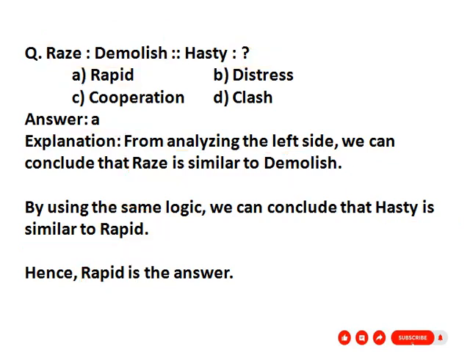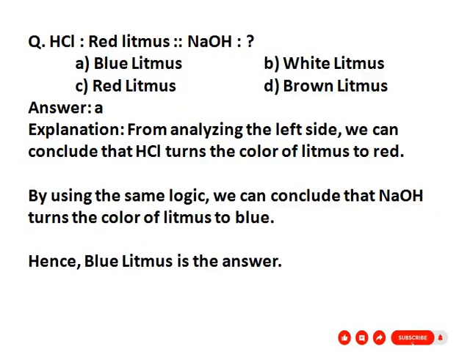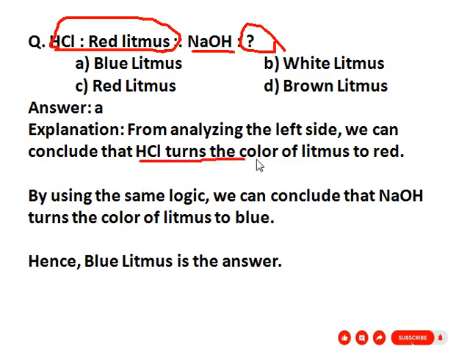Our next question is HCl : red litmus, NaOH : question mark. So here given HCl and red litmus in the first group. What is the relation between these two? HCl is an acid, so HCl turns the color of litmus to red. So here given red litmus.